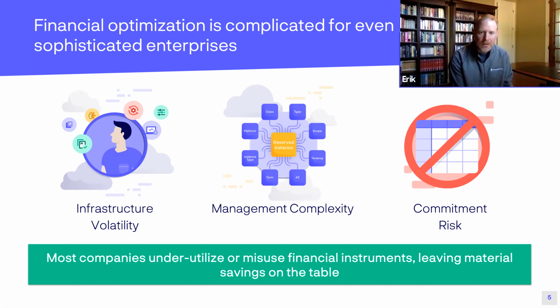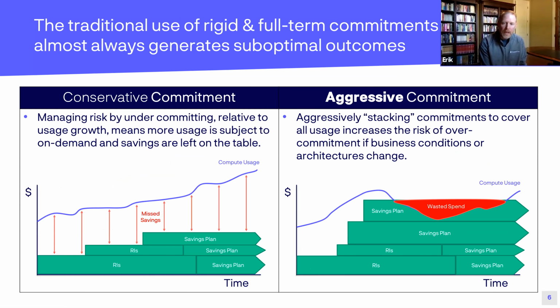And so let me show you what that looks like. These are the two bookends of a continuum that we see, but most customers that we serve and prospects that we evaluate fall into one of these two categories. If you look on the left, the purple line represents, in this case, an increase in compute usage. You can see it's not a straight line. It never is. Cloud is dynamic. There's bumps, there's ups and downs, but generally there's an up and to the right pattern in terms of their cloud spend. Maybe they're migrating to the cloud, they're growing their business and their usage accordingly, et cetera.